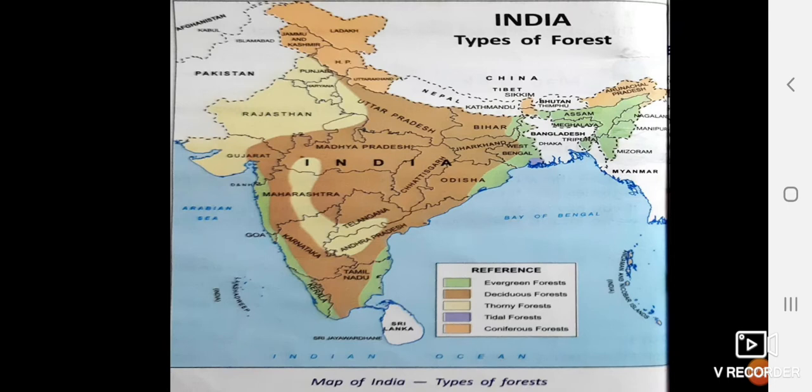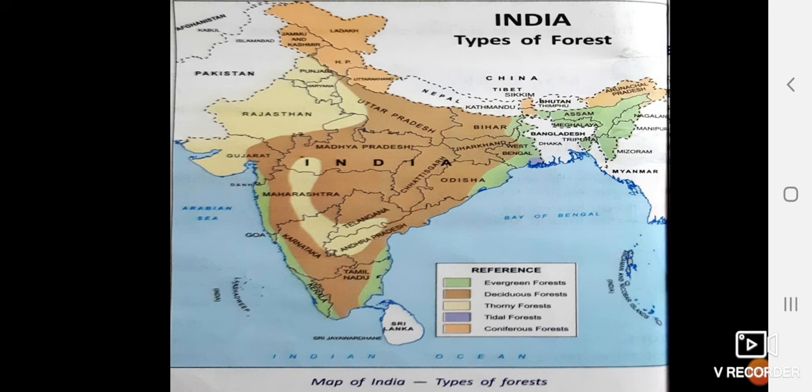You can see the map of India. Different kinds of forest are being shown to you. There are 5 kinds of forest. Evergreen forest is shown with the green color. Here your evergreen forests are. Deciduous forest is the brown part. This is your deciduous forest.